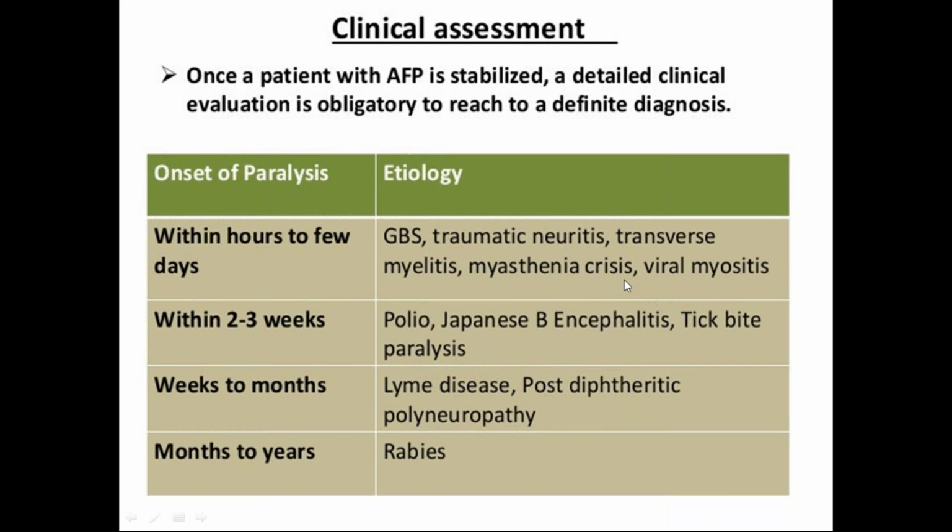And myasthenic crisis: a myasthenic patient will go into crisis, then they will present with this floppy weakness. And viral myositis: post-viral infections, along with the viral infection, there is a myositis. So severe muscle pains, they can't move also. Sometimes pseudoparalysis will be there, like in case of